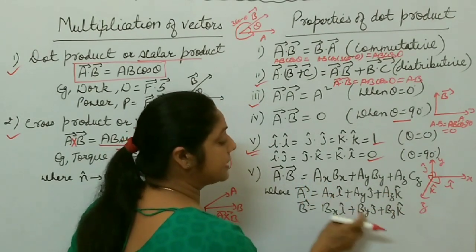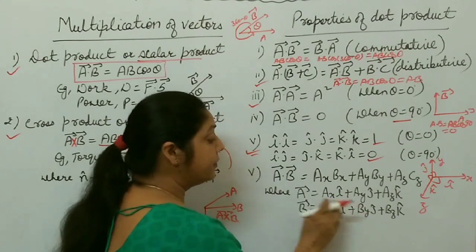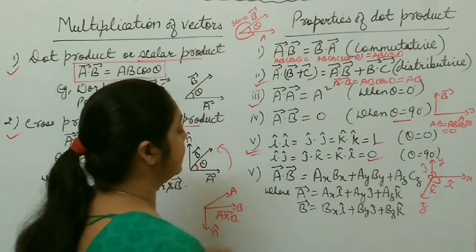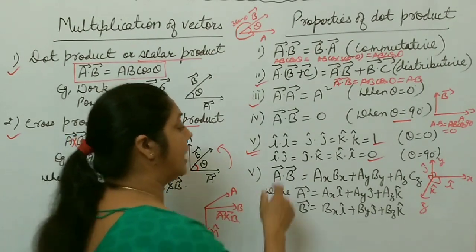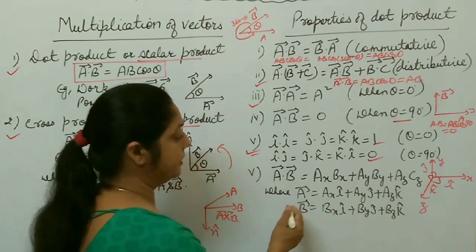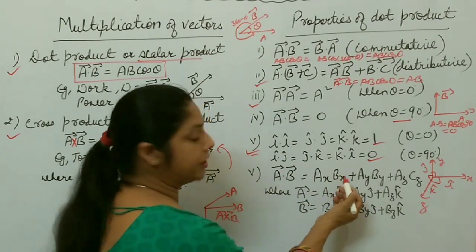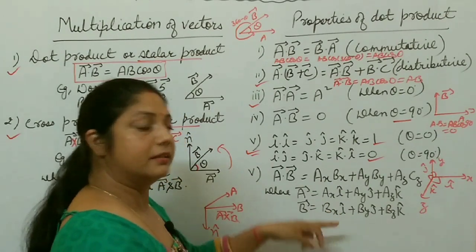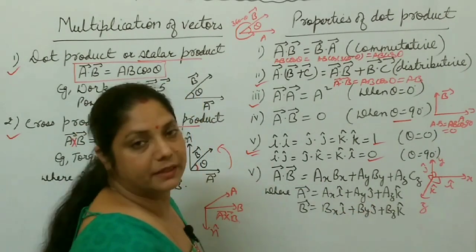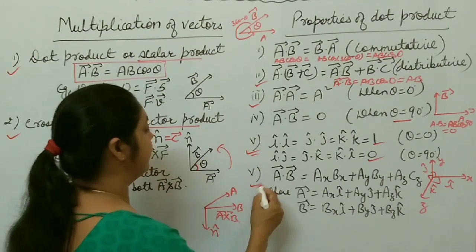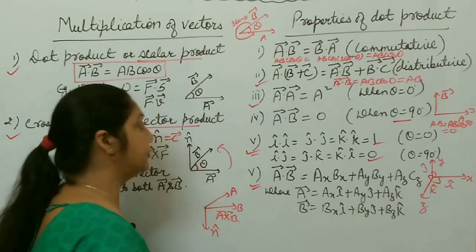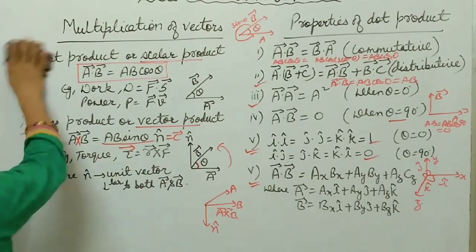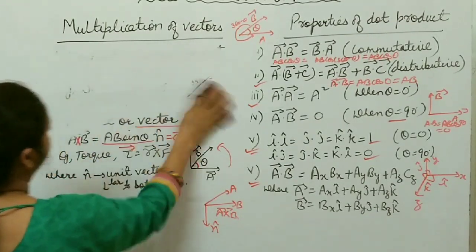Because when you multiply AX I with BY J, it is 0. AX I with BZ K, it is 0. So in case of this dot product, the answer for the two vectors is always the sum of the products of their corresponding rectangular components. I component AX BX, then plus AY BY, then plus AZ BZ. In this way you find the dot product of two vectors. So take a screenshot of this one. I hope you have taken a screenshot.